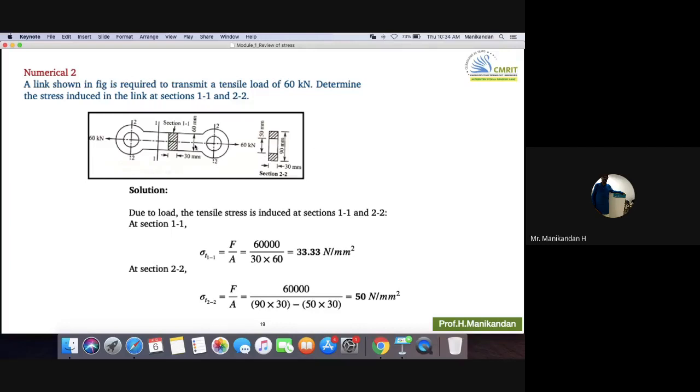Remember, this is the cross section. Means if you cut it and you see that cut section from the front, the cross section is going to be this. Yes, sir, but how did we determine the area for the rectangular bar, sir? Cross section. If you cut that, the cross section is like this, no? Yeah. Then it will be like thickness into height.